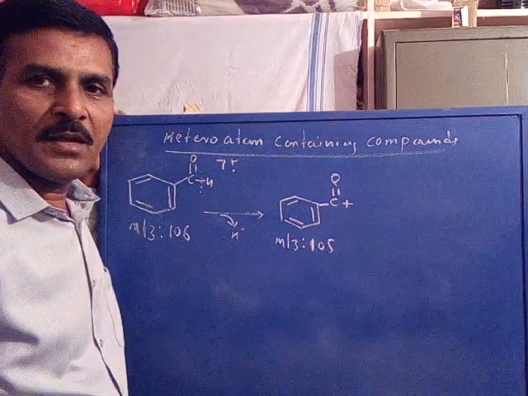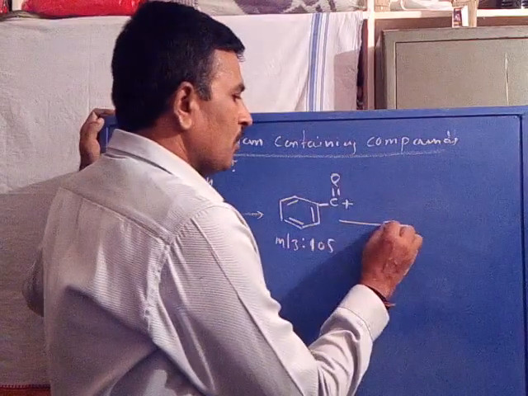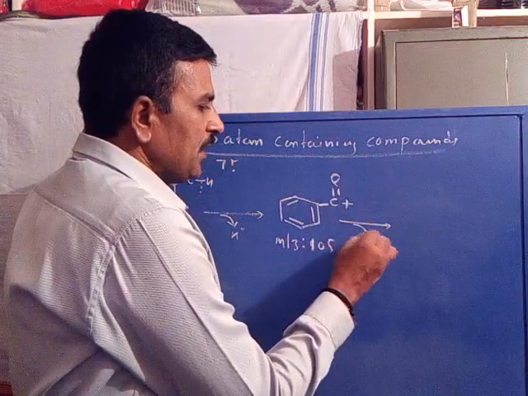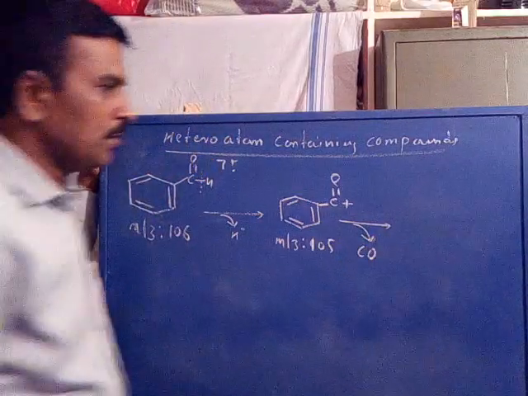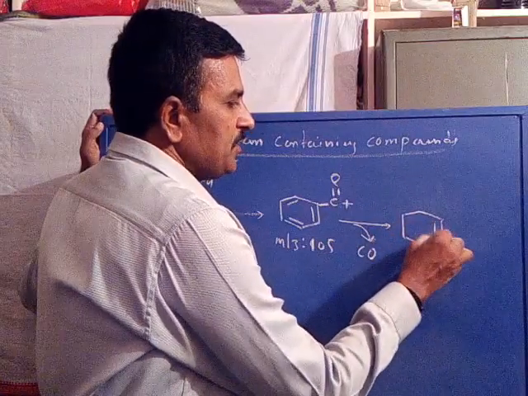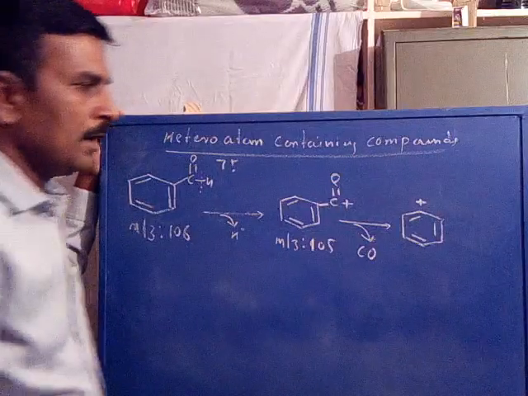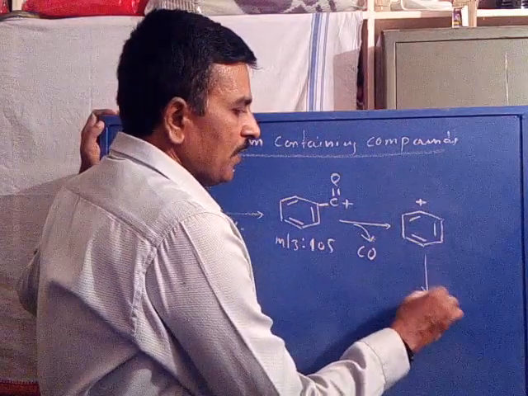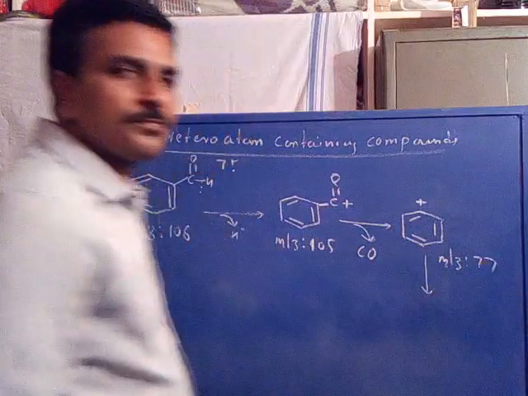Benzoyl cation with m/z value 105. Now this may undergo further fragmentation by the loss of carbon monoxide as neutral to give benzene cation. Now this has an m/z value of 77.